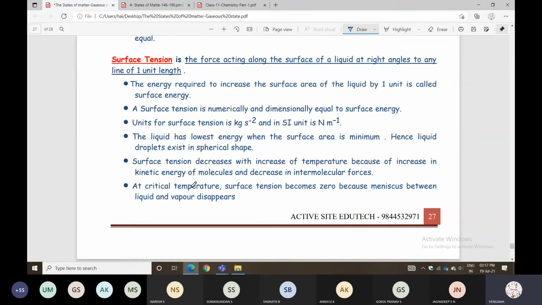Surface tension is numerically and dimensionally equal to surface energy. The unit for surface tension is kg per second square. The liquid has lowest energy when the surface area is minimum.